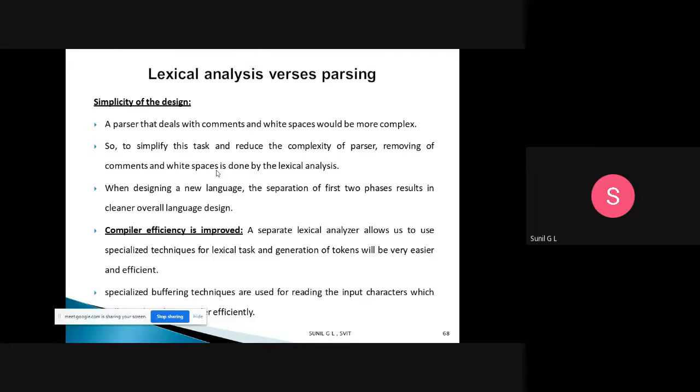Another reason is that compiler efficiency needs to improve. When you have a big problem and divide it into smaller ones, you can easily solve it. If it is very big, it's very difficult.